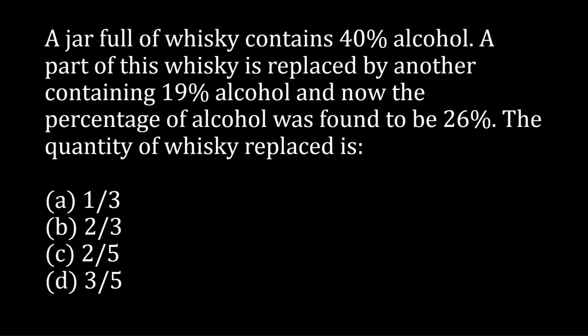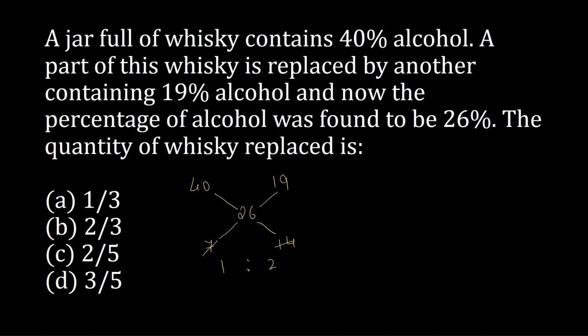So again, one quality of whiskey is 40% alcohol, another quality is 19% alcohol, and we are mixing them and making a quality of 26% alcohol. We'll apply the allegation rule here. 40 minus 26 is 14, and 19 minus 26 is 7. So the simplified ratio is 1 is to 2.